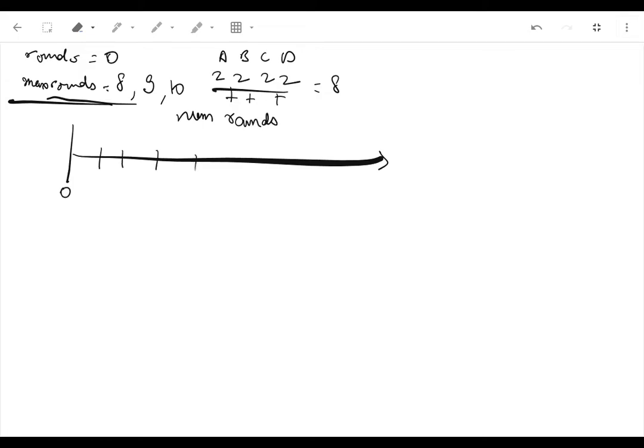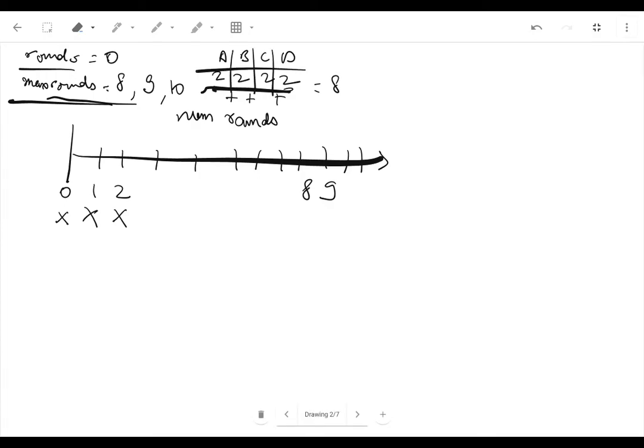So suppose this is the number of rounds: 0, 1, 2, 3, 4, 5, 6, 7, 8 up to whatever, and say 8 and 9 are here. Then 0 doesn't satisfy the constraint, and 1 doesn't satisfy because they have to play 2 rounds at least. 2 doesn't satisfy because somebody has to be supervisor and somebody has to miss out on the game. And 8 satisfies, 9 satisfies, and so on.